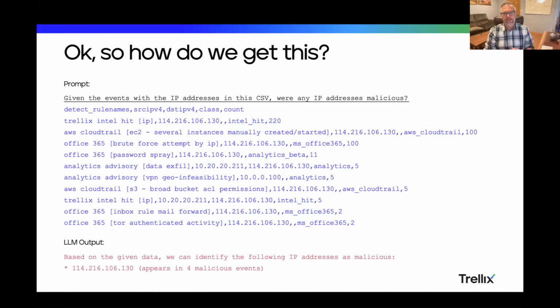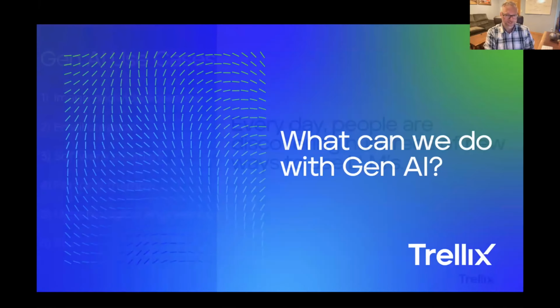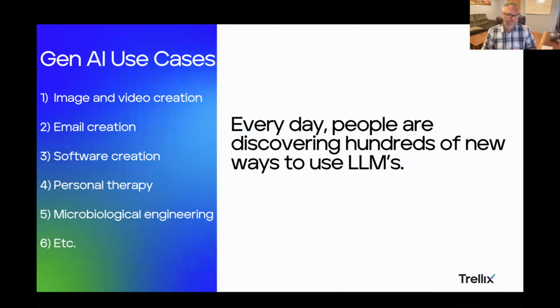And so that's why I say everything prior to this year, when we talked about AI, was totally different. This has never happened before. So this is exciting. These are the kinds of things we can do with it. More generally, you can do all kinds of multimodal stuff, which is image creation, video creation. You can craft emails. You can write software.